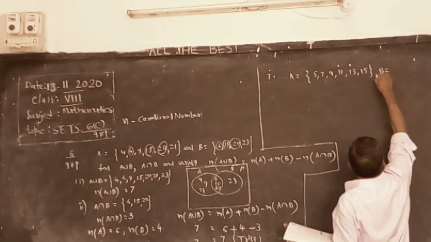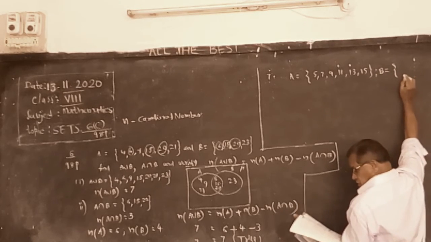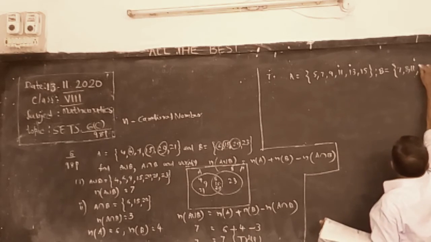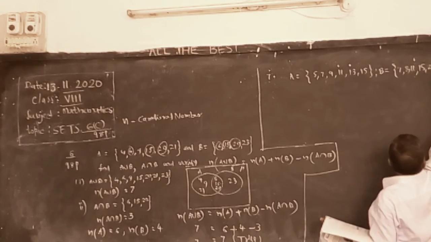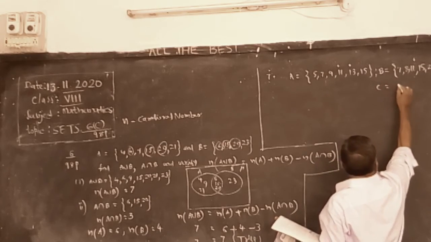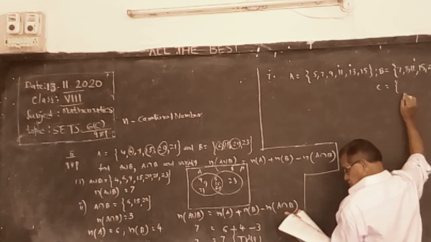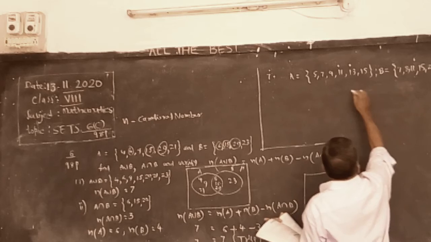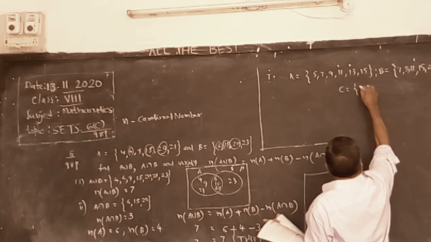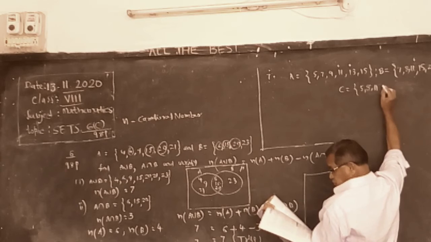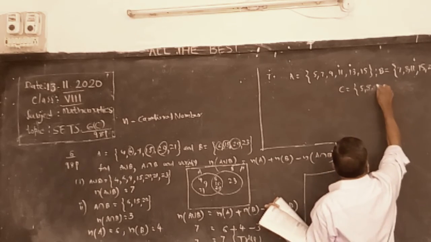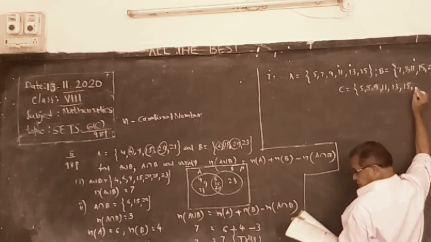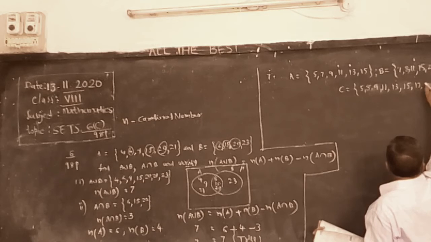B is 7, 8, 11, 15, 20. And C is 5, 8, 9, 11, 13, 15, 17, 20.